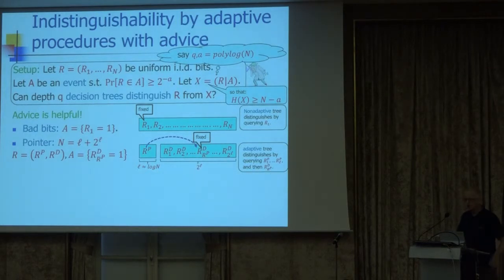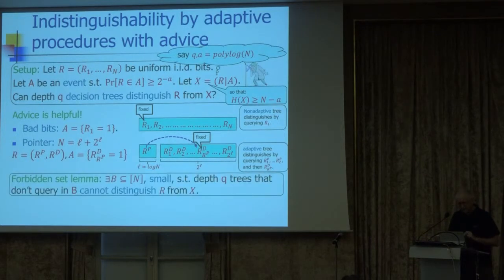So we prove these two results, which may be of independent interest. They're not complicated. The first one we call the forbidden set lemma, and it says something like this. Under the conditions of the setup, there exists a small set of indices, B. We call that the forbidden set. Here, small is polylogarithmic. And this has the property that decision trees that don't make queries inside the forbidden set cannot distinguish the original uniform distribution from the conditioned high entropy distribution.